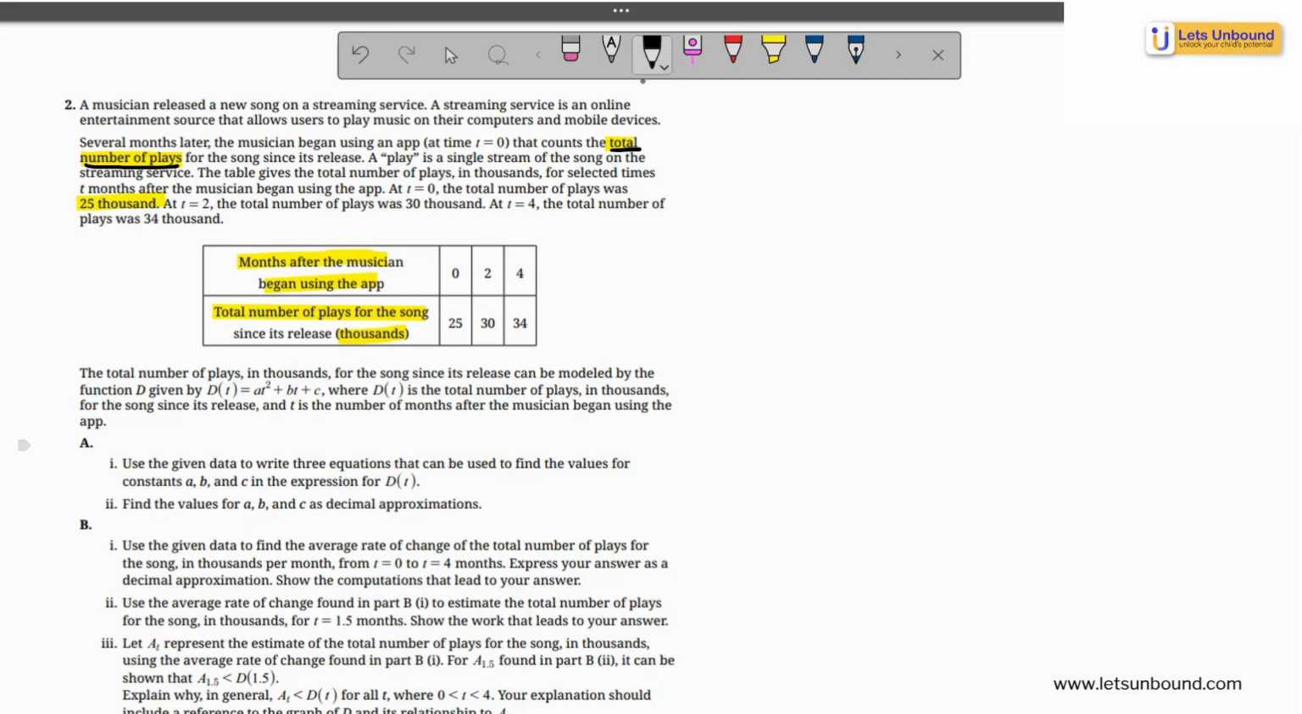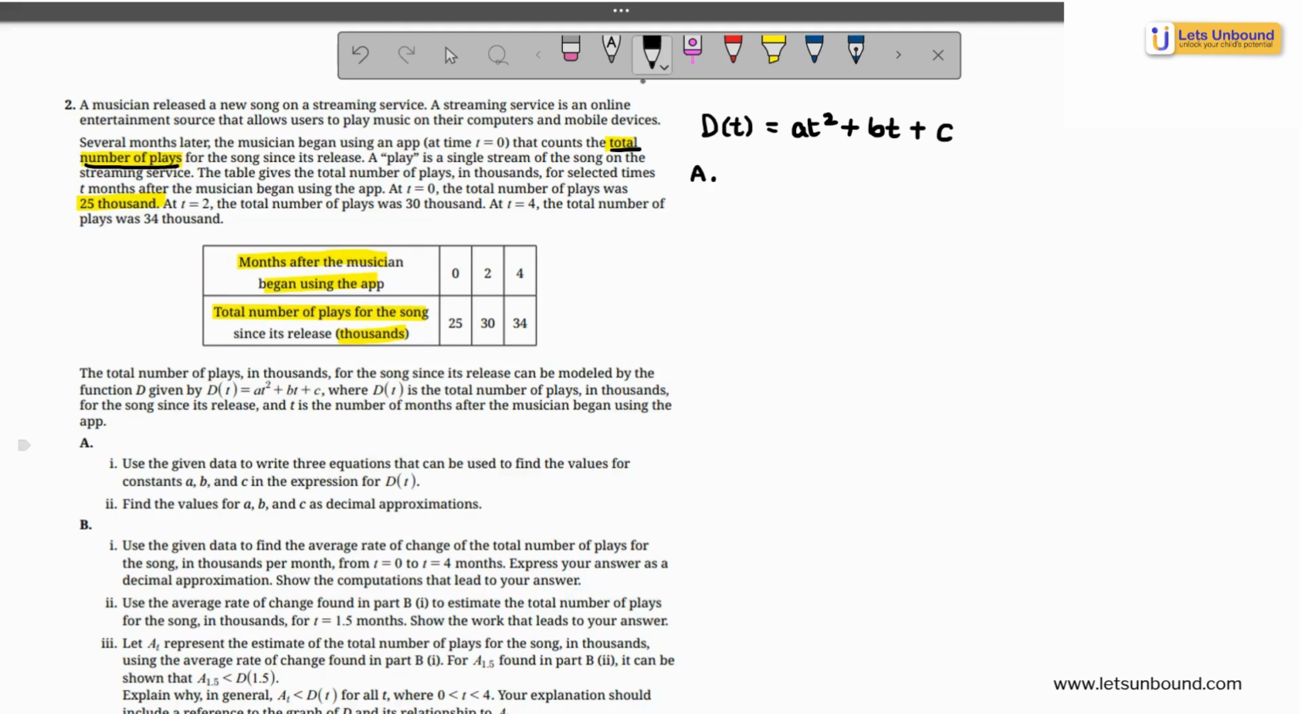The next part of the question says the total number of plays for the song since it's released can be modeled by D(t) equals at squared plus bt plus c. Before I answer, you should know that this is a quadratic model, and it is giving the total number of plays dependent upon t, which is the number of months after it's released. Now let's start answering the problems once we have understood the question.